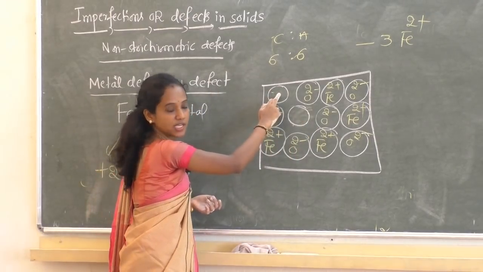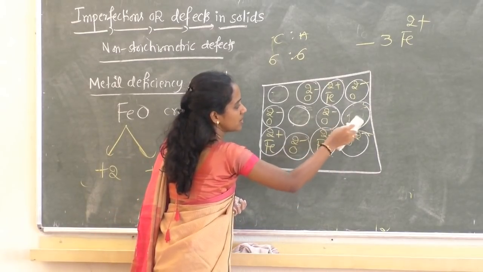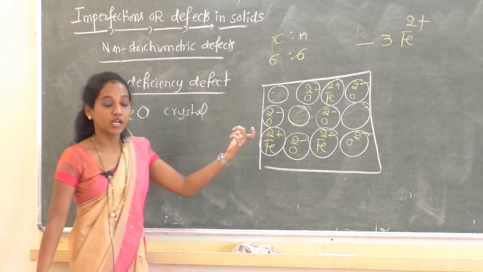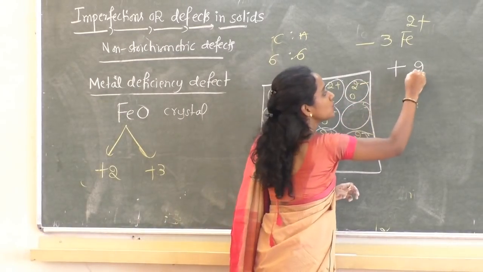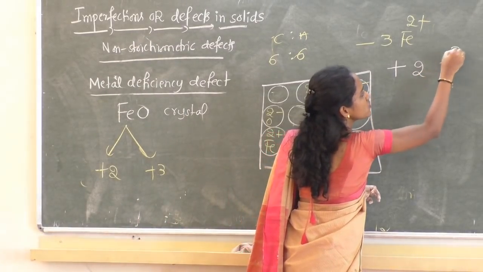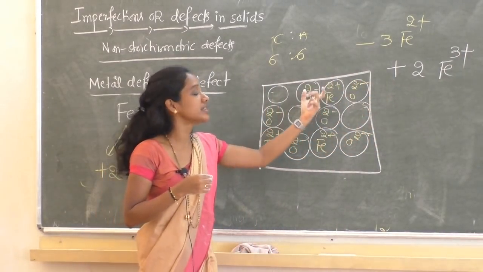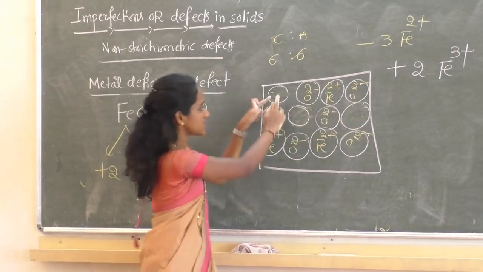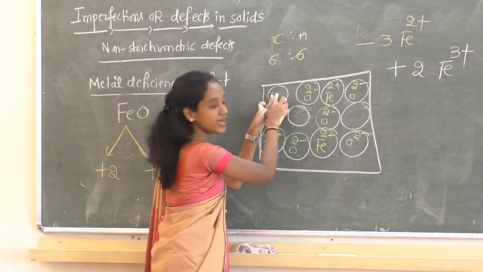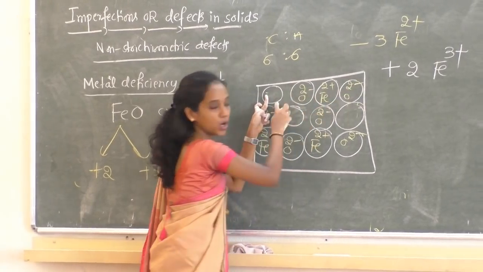I removed one Fe2+ ion, and one more Fe2+ ion, and again one more Fe2+ ion. Okay, and I'll add 2 Fe3+ ions. Why am I introducing Fe3+ ions, ferric ions? Because iron can exist in both oxidation states. So I deleted 3 Fe2+ ions from the lattice, and let us add 2 Fe3+ ions.